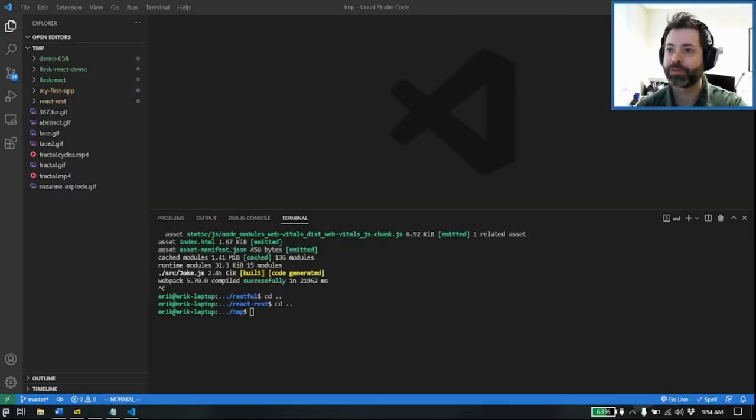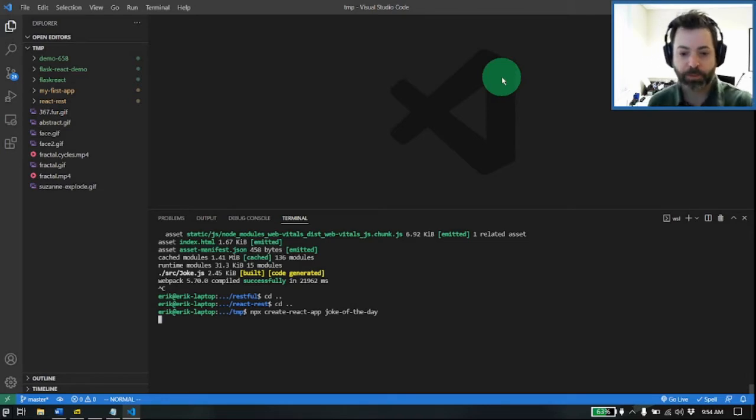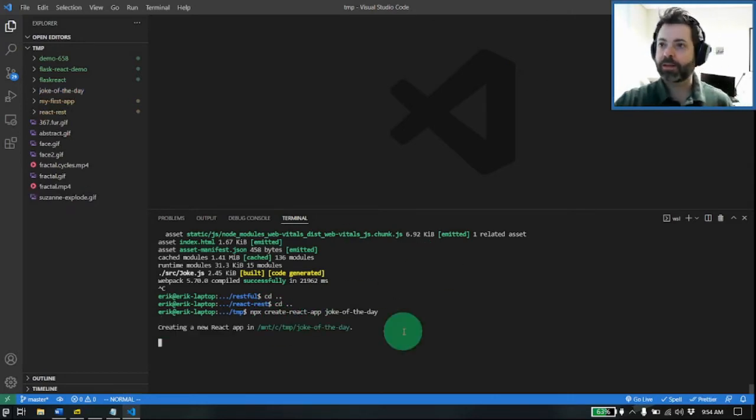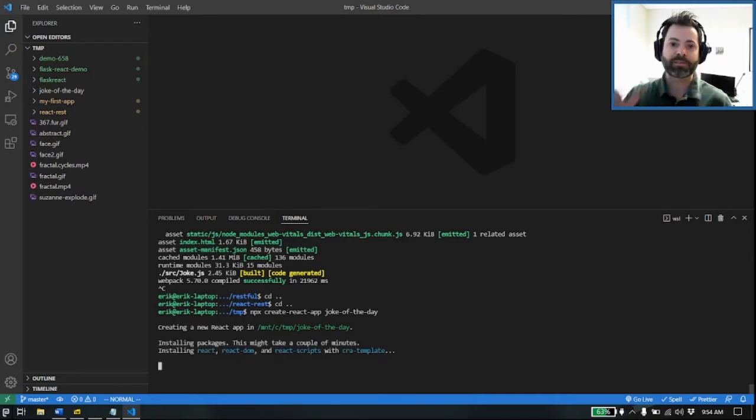I'll have the link below, but I want to show you what I would do. First things first, we need to set up our brand new React application. So nothing different here: npx create-react-app, and let's call this joke-of-the-day. This will take a moment to get spun up, and we will get our little spinning React logo here once that is done. Before I start this application, I'm also going to install Axios.